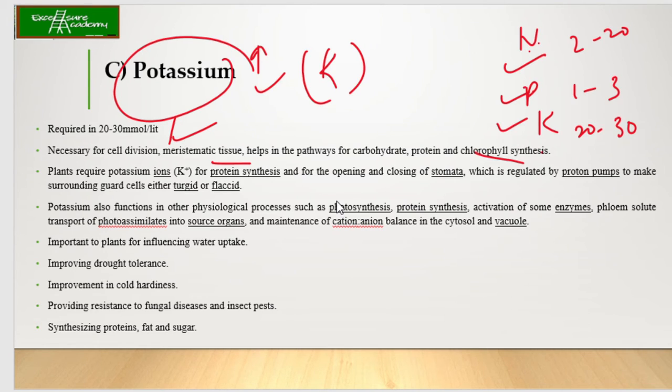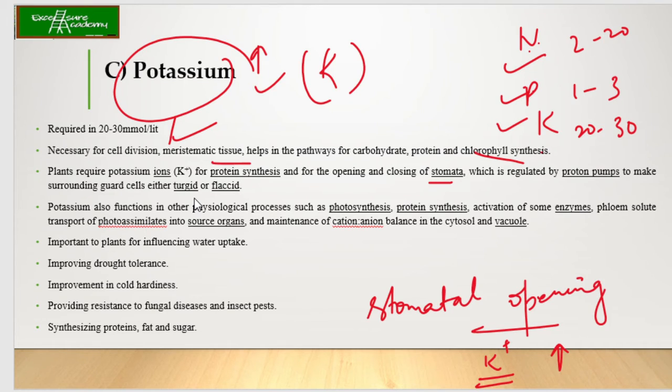Now, if you remember the stomatal opening, in this also the role played by potassium ions is very, very important. So the plant requires potassium ions for protein synthesis, and for the opening and closing of stomata, which is regulated by proton pumps to make surrounding guard cells either turgid or flaccid.